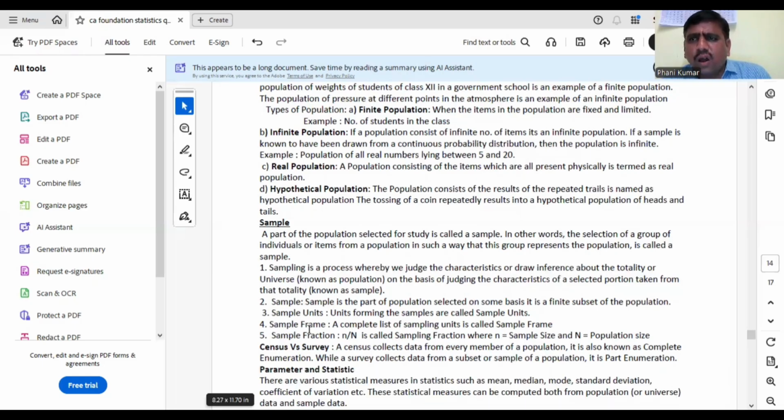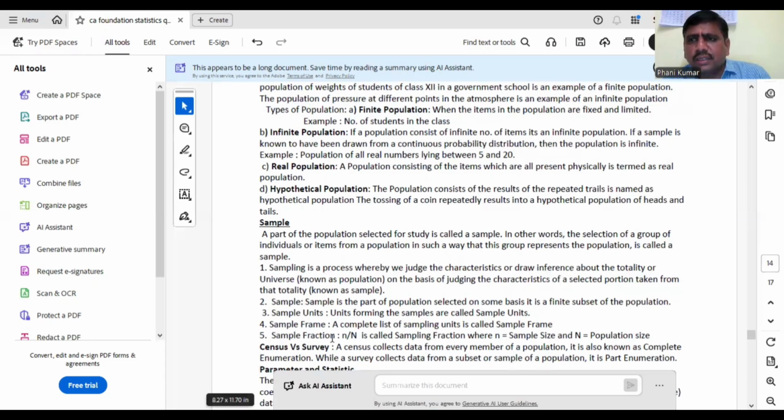A list of all possible members in the population, from which we are going to make the sample. A complete list of sampling units is known as the sample frame. Sample frame means a complete list of sampling units.